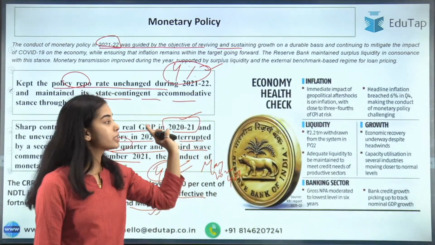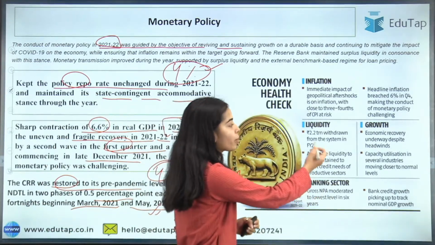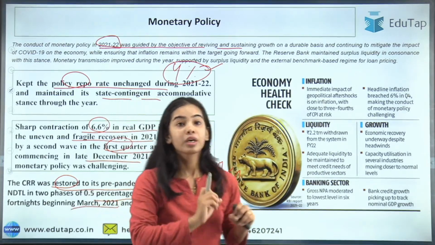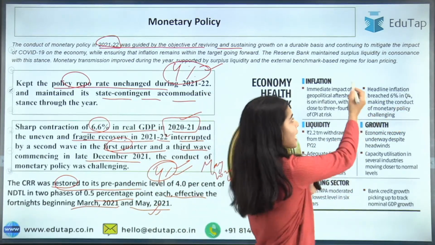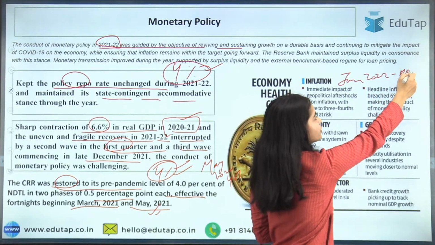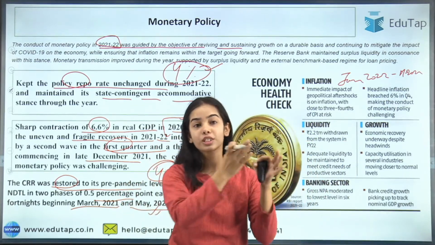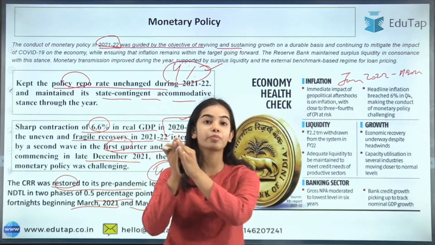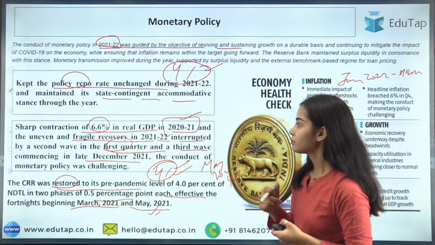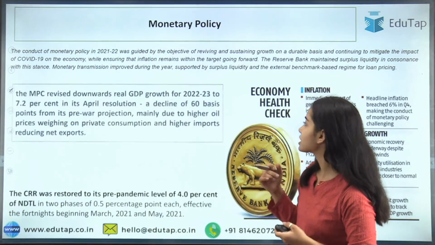Here is the summary of the economic health check covering inflation, liquidity in the economy, and the growth that has happened. In quarter 4, from January 2022 to March 2022, inflation was above 6%. It was 6.01%, 6.07%, 6.9%. So it was above that.